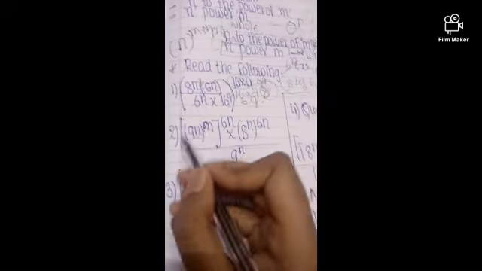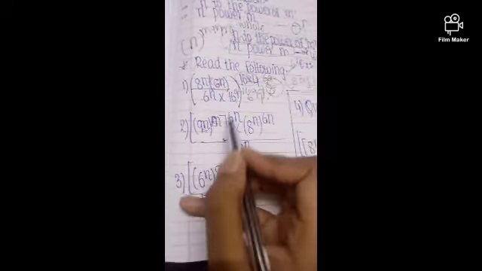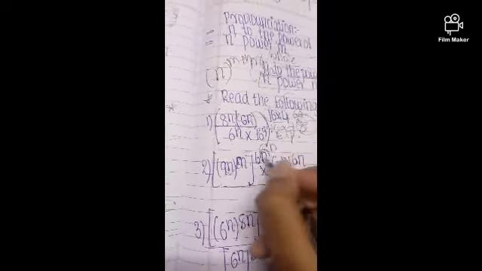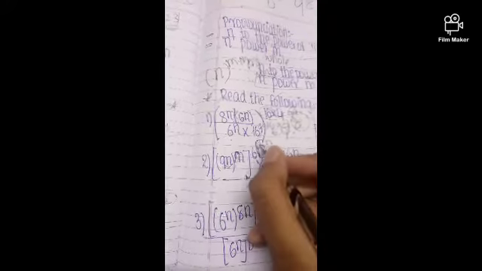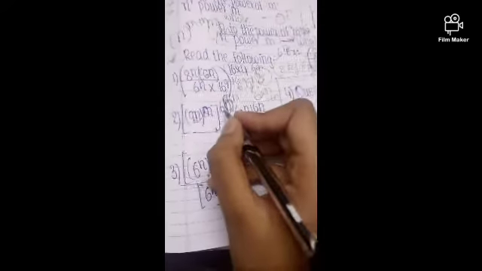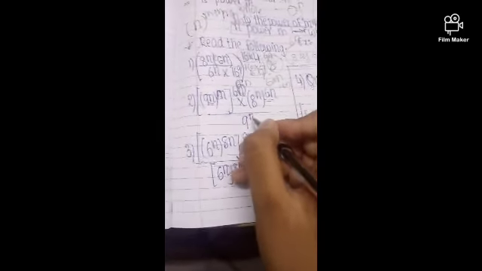9 power n whole power m whole power 6 power 6n. This is n, not power n. If it is power n, I would write it up, but it is n, so we can't write it up. This multiplication 6 into n is nothing but 6n. So this is 6n. 9 power n whole power m whole power 6n into 8 power n whole power 6n by 9 power n. This is the problem. We completed 1 and we completed 2. Let's go to the third problem.